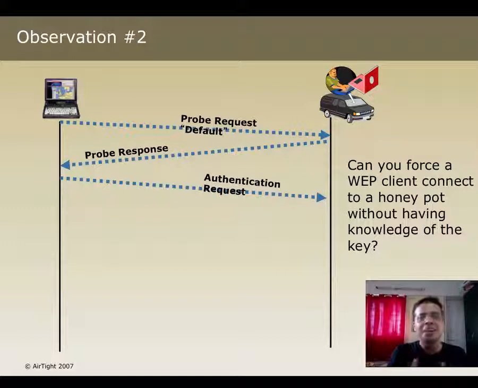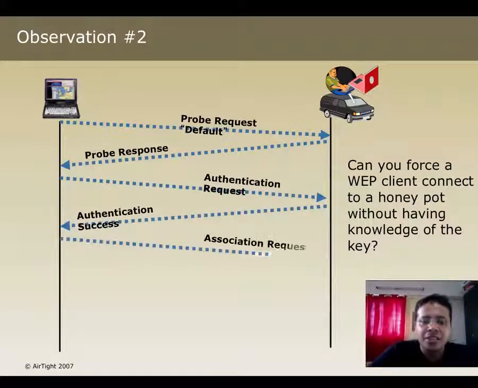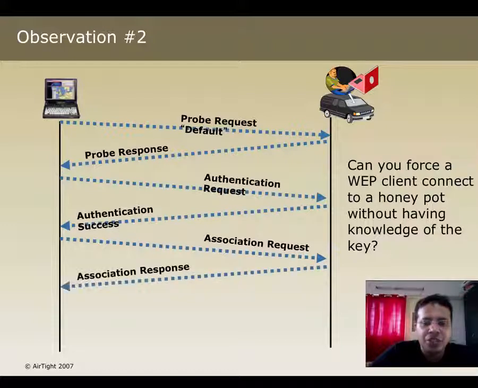And the client says, you know what? I need to prove my identity to you. So here is the auth request, maybe shared key. And I just send some arbitrary challenge. The client will encrypt that with the correct WEP key and send it back to me. And I just say, you know what? Yes, you're absolutely right. The encryption works fine in the sense you've encrypted it with the right key because I was able to decrypt it and match it with my encrypted version. And hence, go ahead, connect to me. And this is exactly how the attacker sends the auth success, and then after that, the association phase completes. Post that, basically the client will send data.